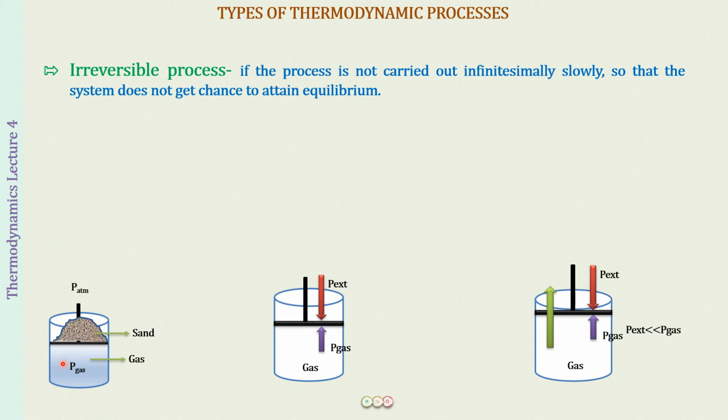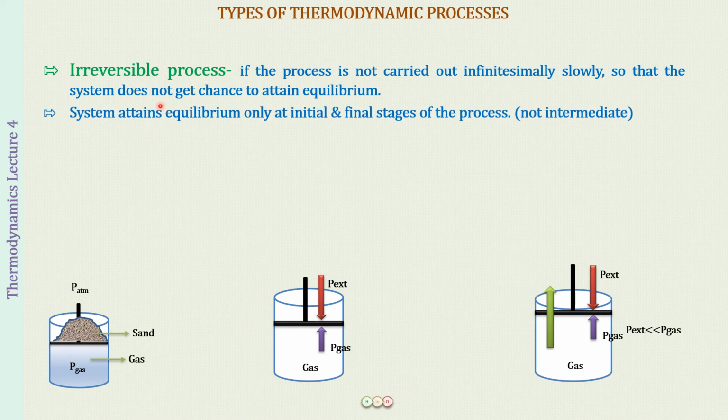What happened was that the pressure outside decreased far below the pressure inside the cylinder, and therefore the piston quickly went to the top, right? So the system never got any chance in between the initial state and the final state to attain equilibrium. The system attains equilibrium only at the initial and the final states of the process, never anywhere in between.